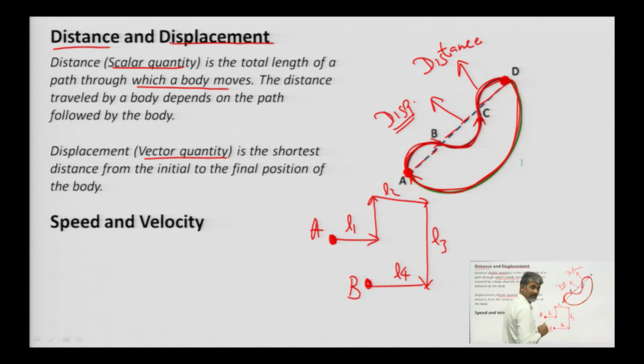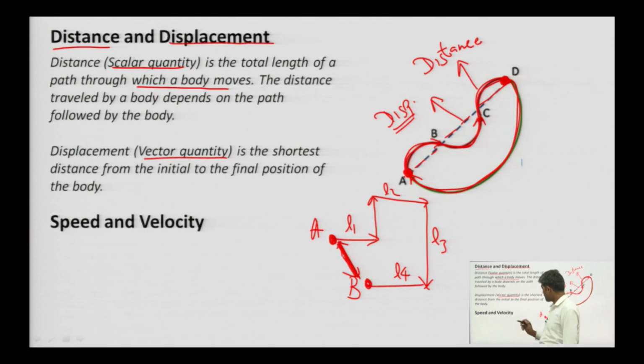So, the total distance travelled by the person will be L1 plus L2 plus L3 plus L4, but the displacement is this one, this one is the displacement, right.